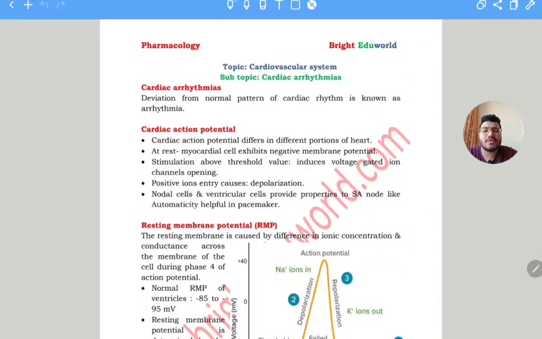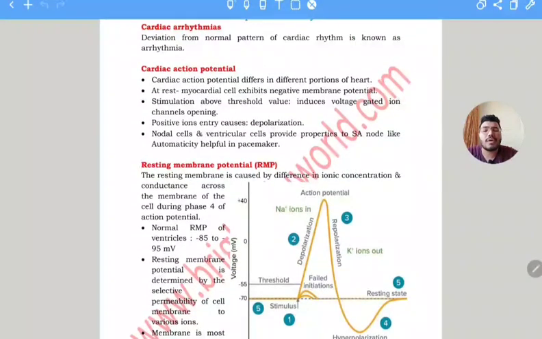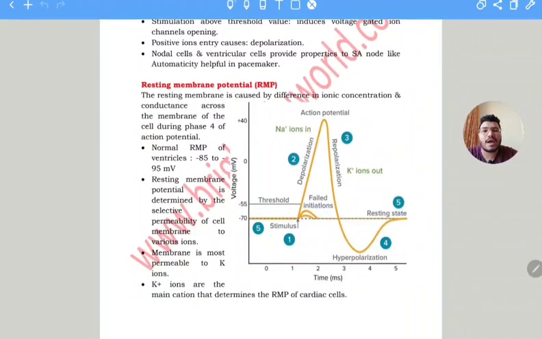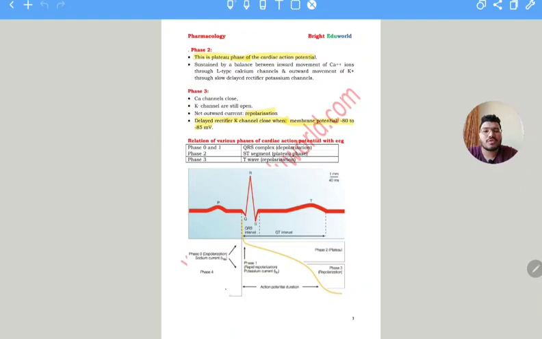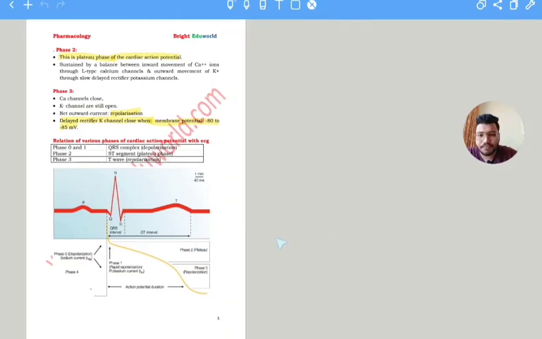For me, the cardiovascular system is very important because I like cardio, studying about the heart. So what I used to do is first go with the cardiac physiology: the action potential, the pre-potential, what is actually the pre-potential, and the different phases. If I know the phases and classes, it will be very easy to understand where the drugs are acting and what the mechanism of action is, and how I can remember it in the exam or for clinical practice.